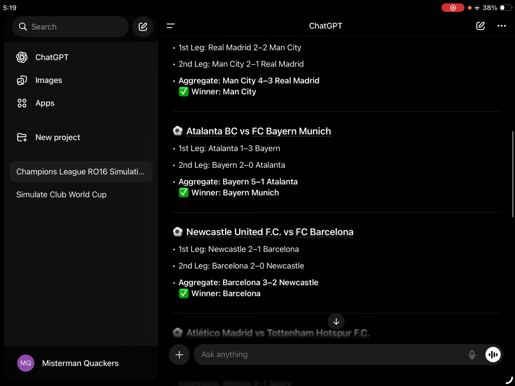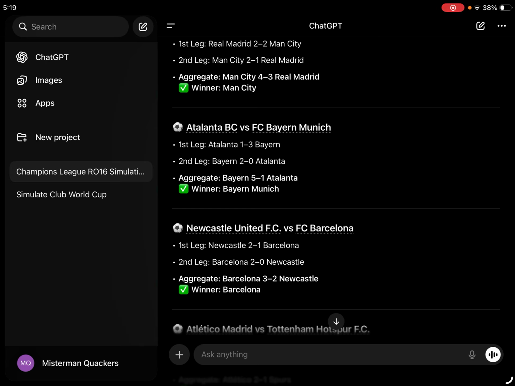Next, we have Newcastle versus Barca. I don't really know how they got in, but the score is 3-2, which is surprising. I think Barca could have done better, but ChatGPT doesn't say so. But Barcelona still makes it to the next round.